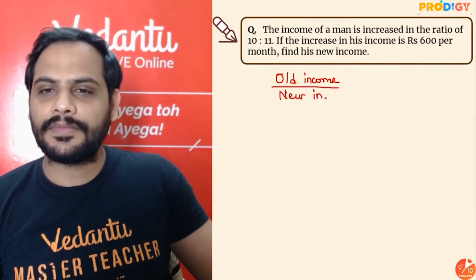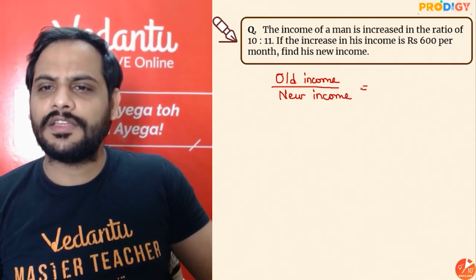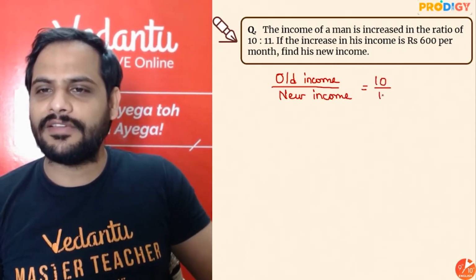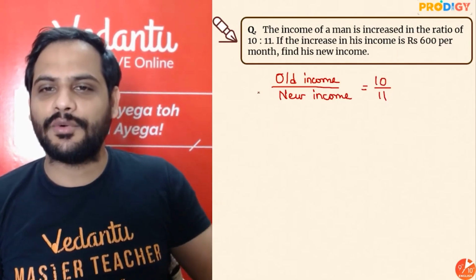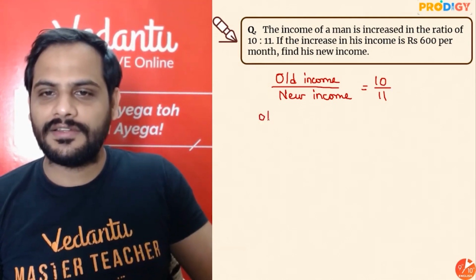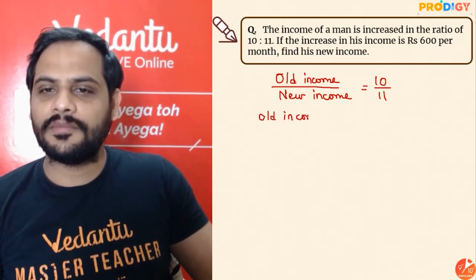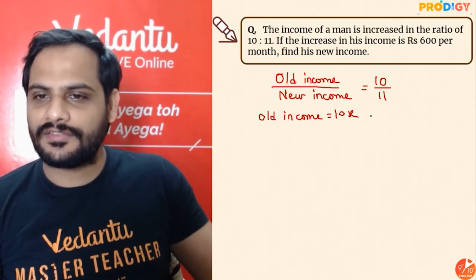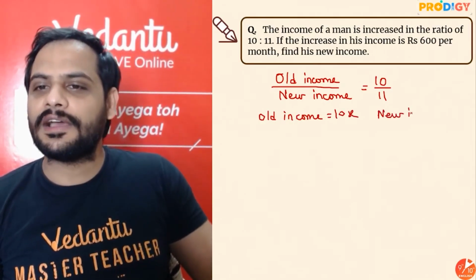Old income upon new income is given as 10 is to 11, right? So I can take old income as 10x, new income as 11x.